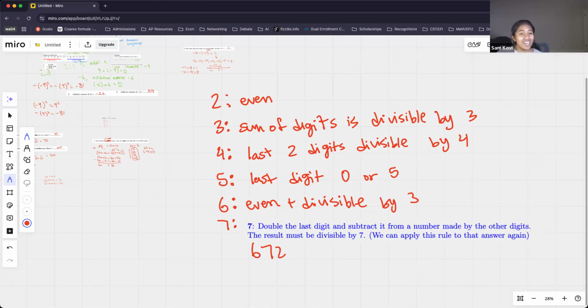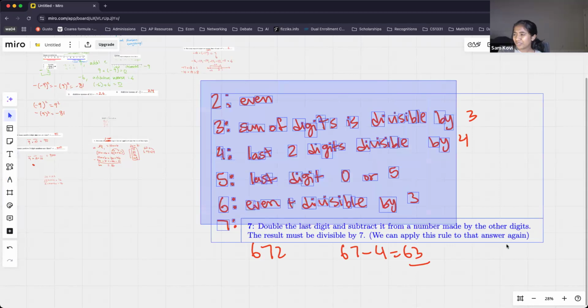Okay, I see a lot of people saying yes, and that is absolutely correct. So I double the last digit 2, that gives me 4. And I subtract 4 from 67. So 67 minus 4 is 63, and that is divisible by 7. Okay, awesome. Let's go ahead and talk about 8.